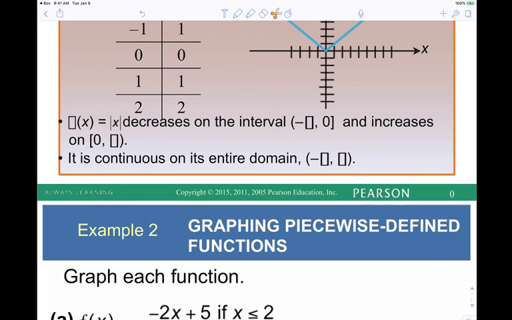But then it says we only want the graph if x is less than or equal to 2. So we would graph it like normal, and then if we want less than 2, are we going to erase things to the left of 2 or things to the right of 2? So let's look at that again. If x is less than or equal to 2, do we keep the things to the left of 2 or the things to the right of 2?